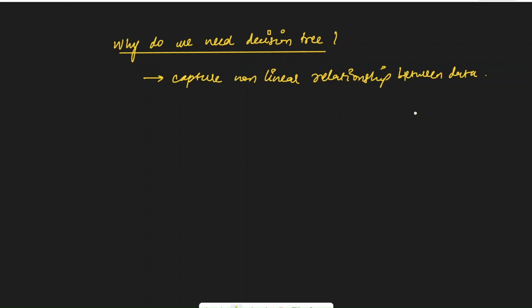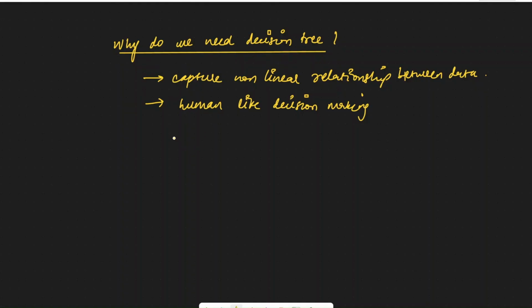If we have data with a non-linear relationship, then decision tree would be important to use, because linear regression for regression problems and logistic regression for classification problems are not suitable for handling this type of data. So this is the first reason. And the second is that decision trees mimic human-like decision making, and because of that, they become important algorithms to use. So these are the two main reasons why we would be using a decision tree.